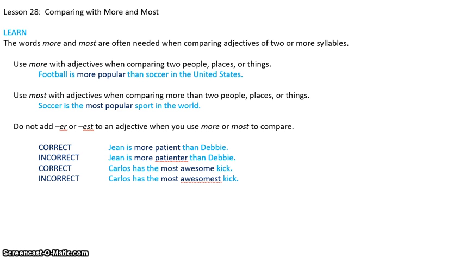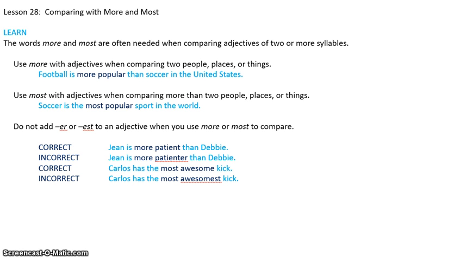But let's talk about what a syllable is. Remember, a syllable is how many parts a word can be divided into. So if I said the word beautiful, I clap 3 times, I hear 3 syllables. So in that case, I would have to add the word more or most to the beginning of the word beautiful, because I wouldn't say beautifuler or beautifulest. Okay, you have to say more or most.